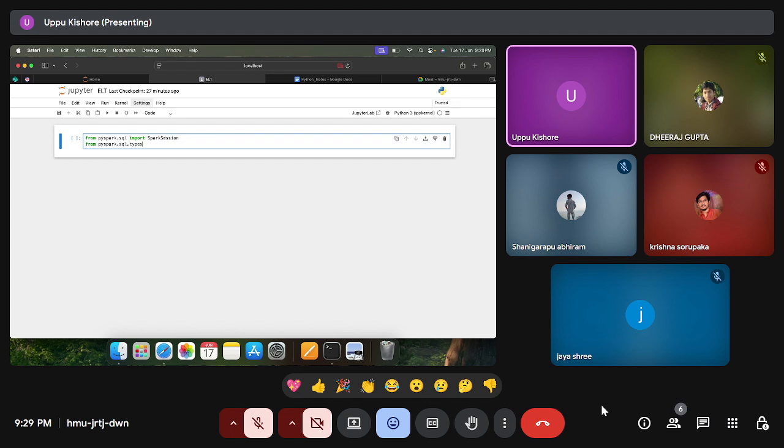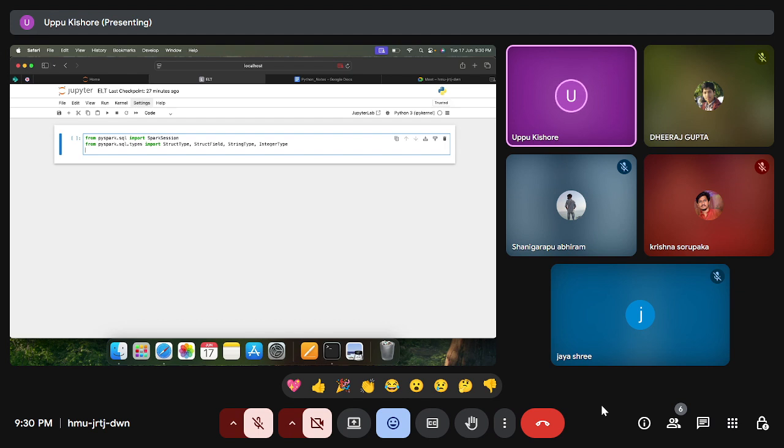Then from pyspark.sql.types import, here I'll import StructType, which I'll explain, and then StructField, StringType, IntegerType. These are the functions we'll import.